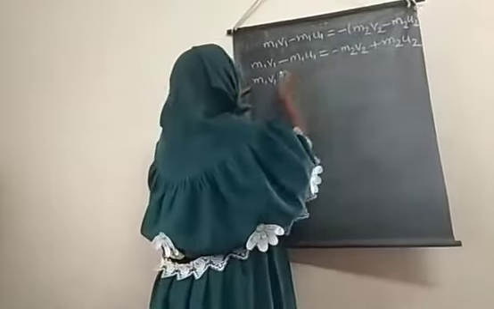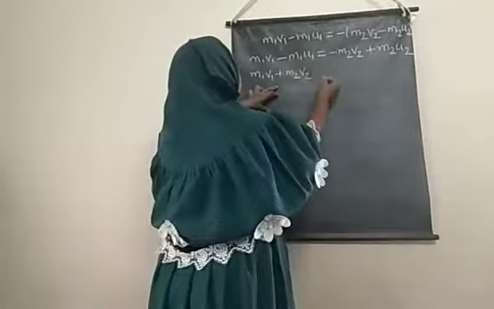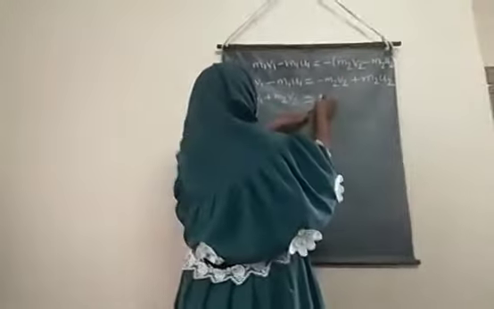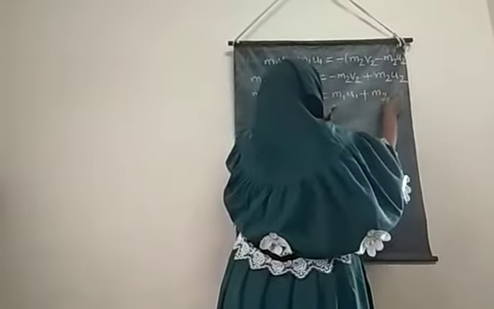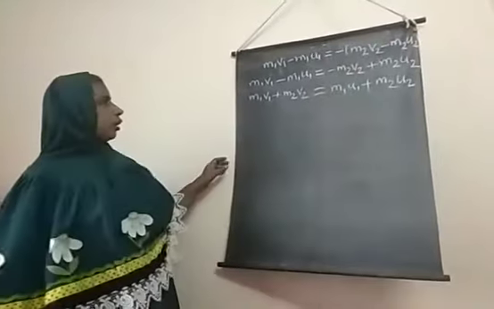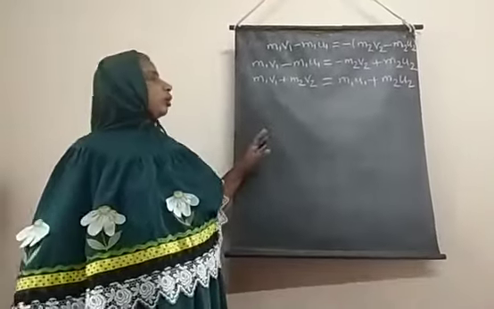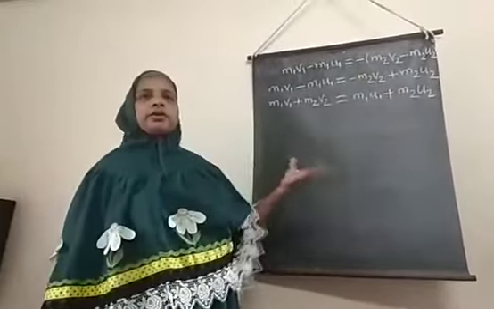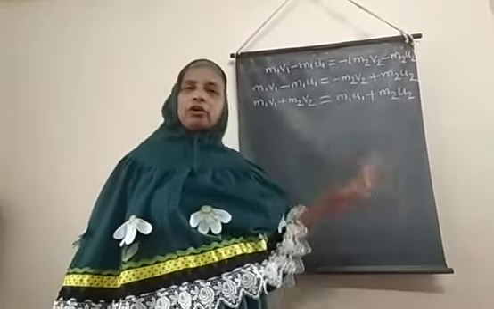The minus m2 v2 shifts to the other side and becomes plus m2 v2, which is equal to m1 u1 plus m2 u2. This is the equation of the law of conservation of momentum: after colliding, the total momentum of the two objects remains constant when opposite forces are applied on the objects.